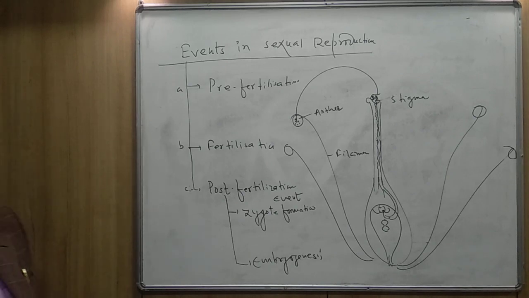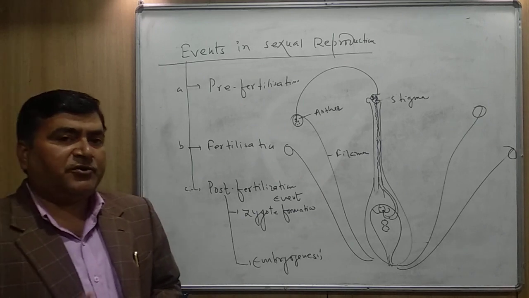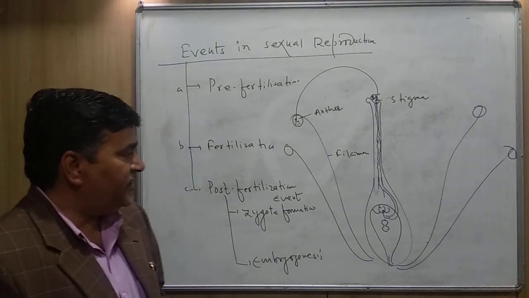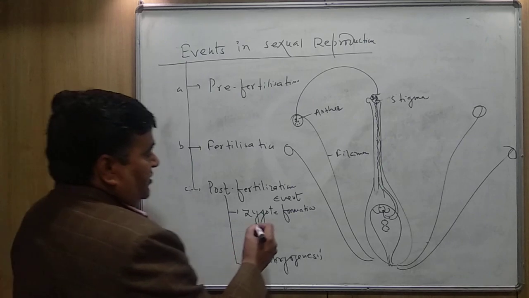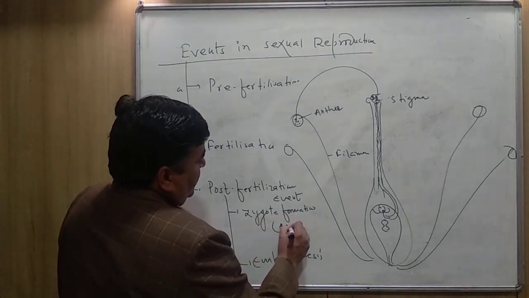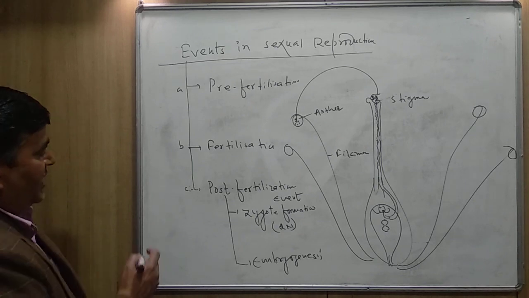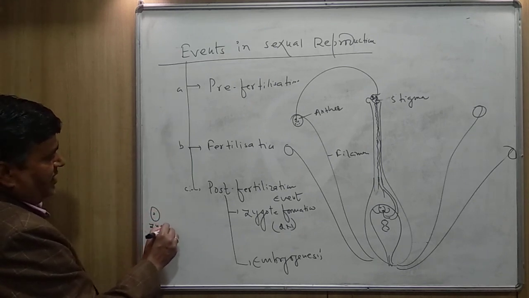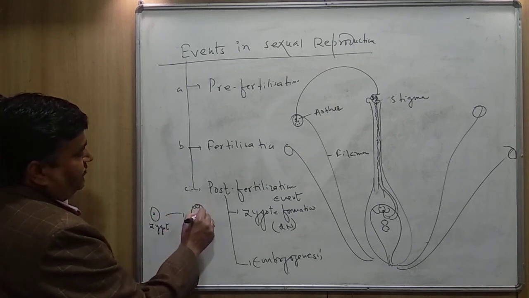What do you mean by zygote formation? As you know, zygote is the fusion product of male and female gametes. These two gametes are fused together and it forms zygote. So zygote is always diploid in nature, and zygote develops into the embryo.